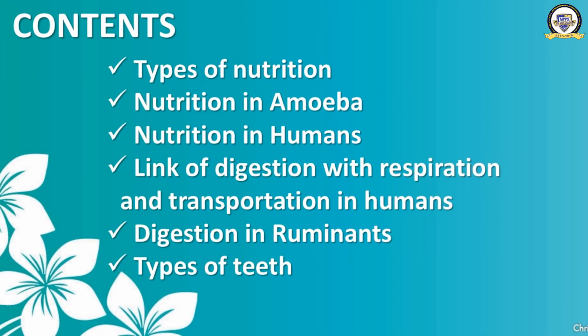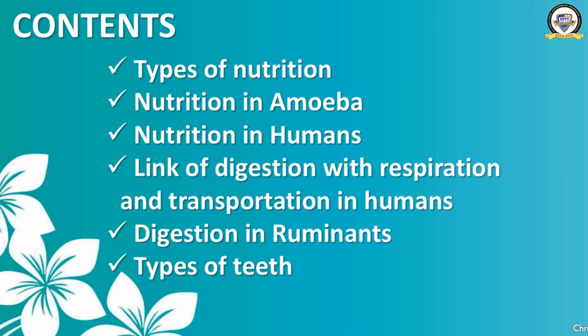Let us see the contents of this chapter. These are the topics which we have to study in this chapter. What are they? Types of nutrition, nutrition in amoeba, nutrition in humans, link of digestion with respiration and transportation in humans, digestion in ruminants, and at last types of teeth, right?